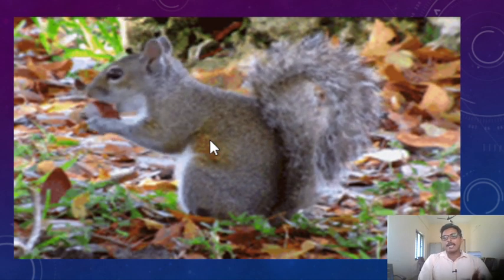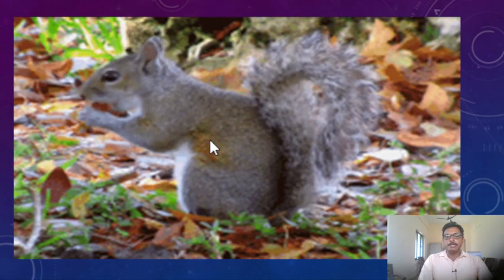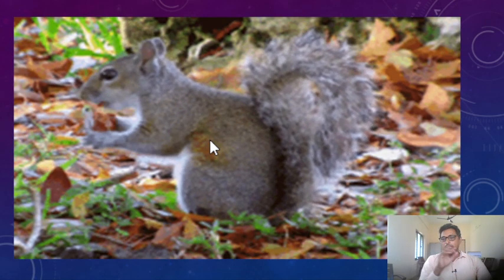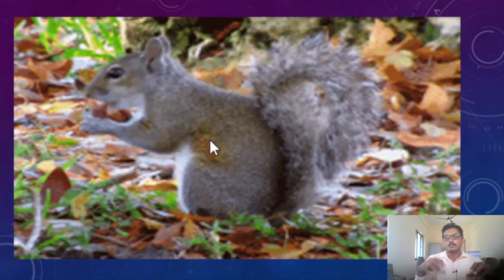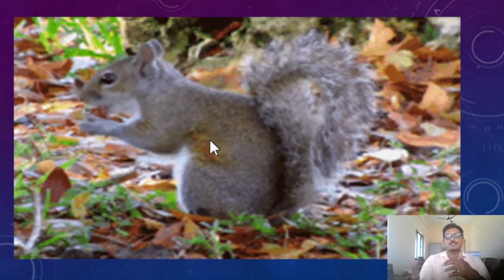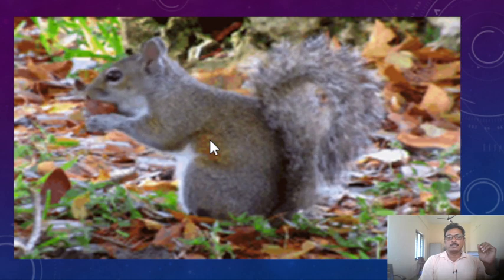For example, rodents like rats and squirrels have very big incisors. Also, elephant tusks are modifications of the incisors. That's about the incisors.